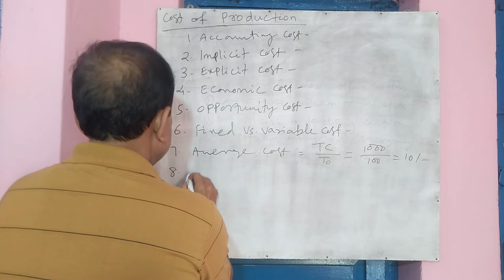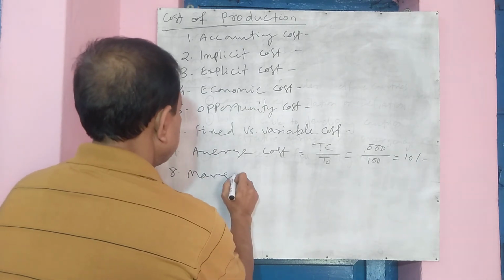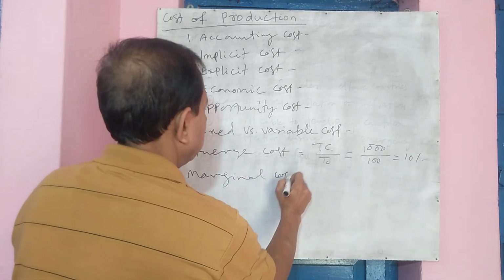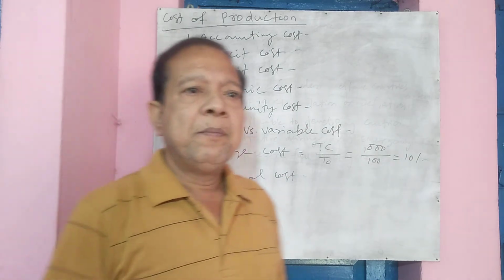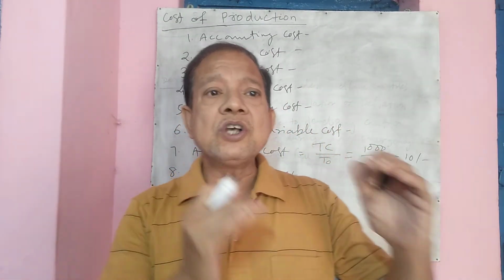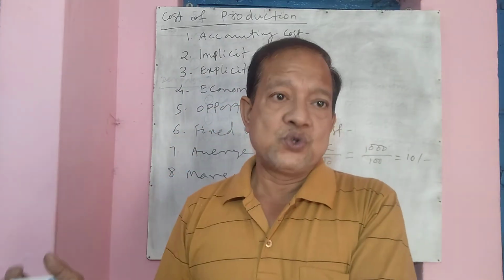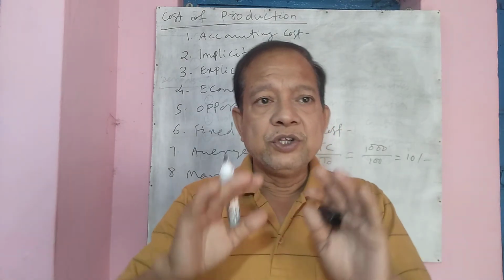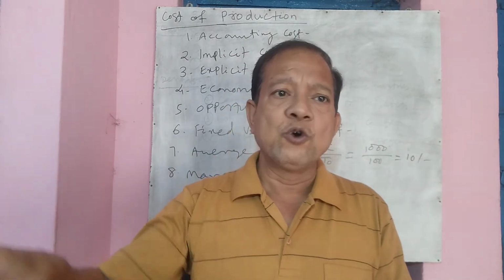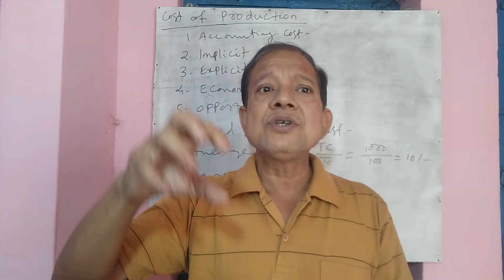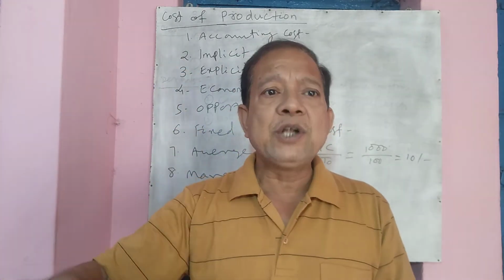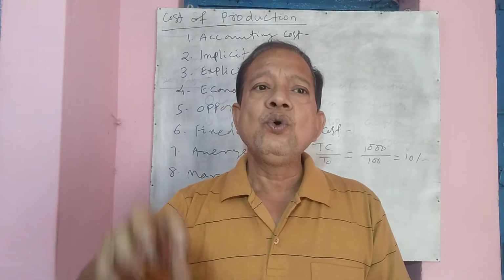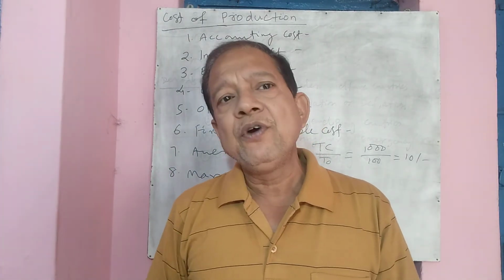And what is marginal cost? Marginal cost means the cost of the last output produced, or the cost of producing the last output. We can say that marginal cost is the addition made to the total cost due to production of an extra unit of output.